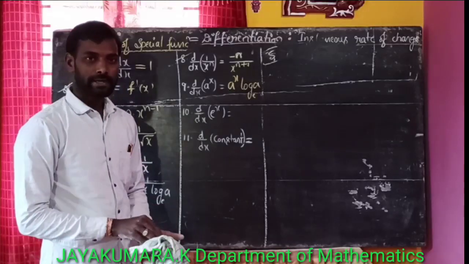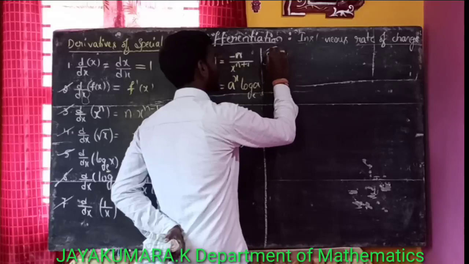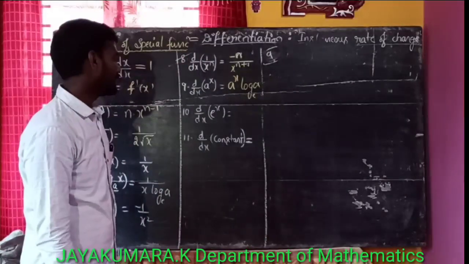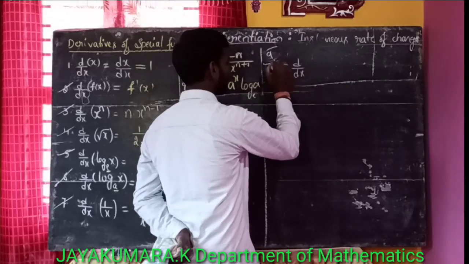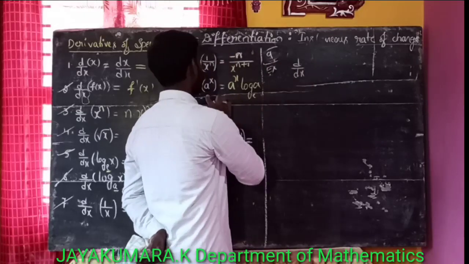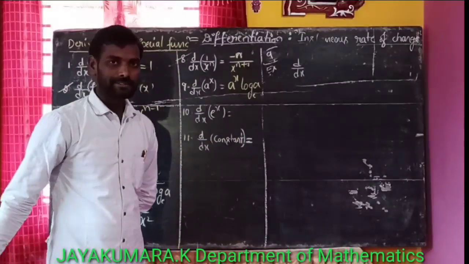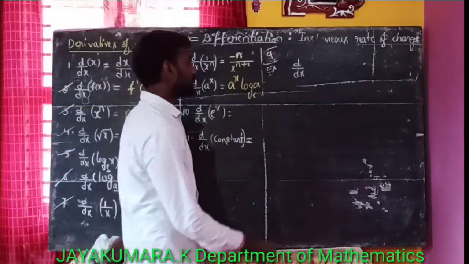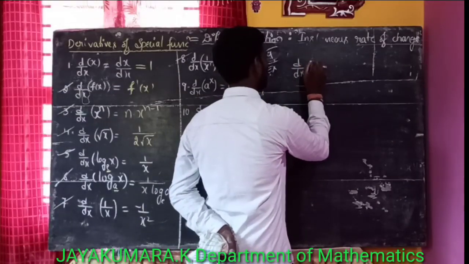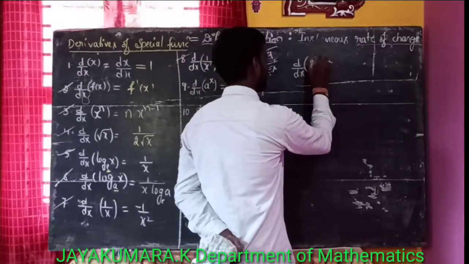Now let us take some examples. For the ninth one, the example is d by dx of a to the power of x, where a is a constant. For example, 2 is a constant, so 2 to the power of x.